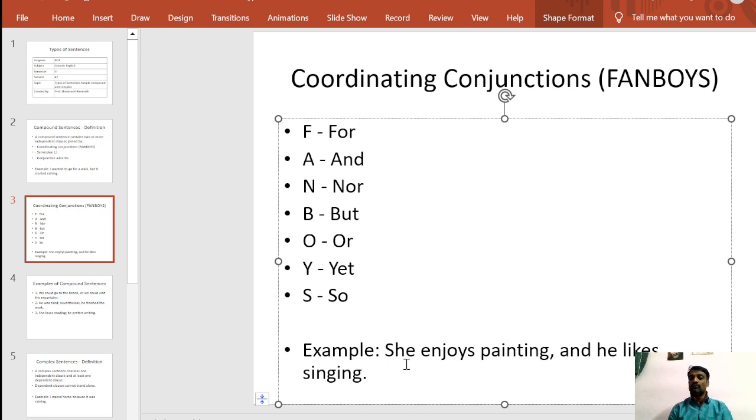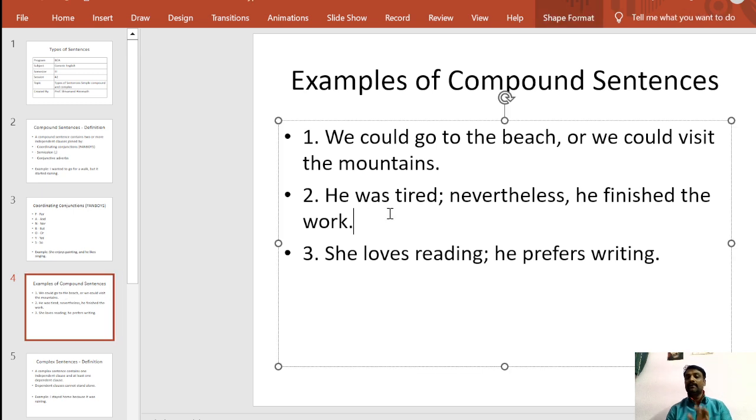So you have to observe the example. "She enjoys painting." This is one independent clause. "He likes singing." This is another independent clause. Those two independent clauses are joined by "and". This is one of the FANBOYS. So this is a compound sentence. Another example: "We could go to the beach. We could visit the mountains." "We could go to the beach" is an independent clause. "We could visit the mountains" is another independent clause. Both are joined by the FANBOYS "or", right?